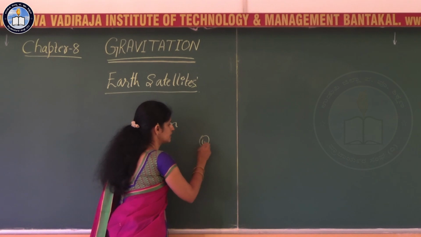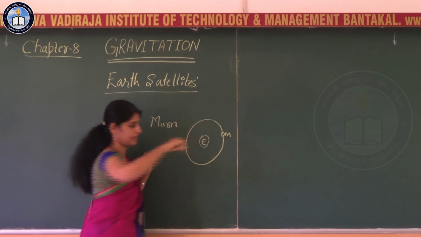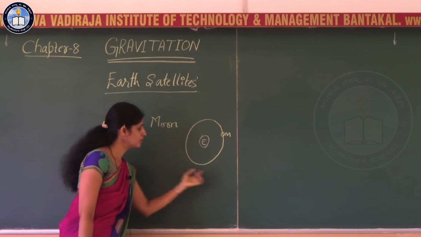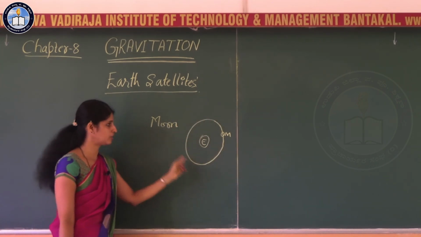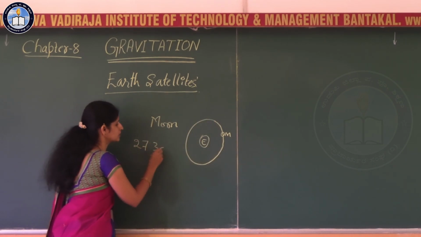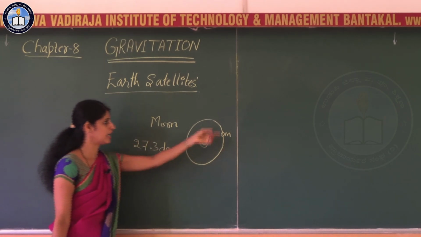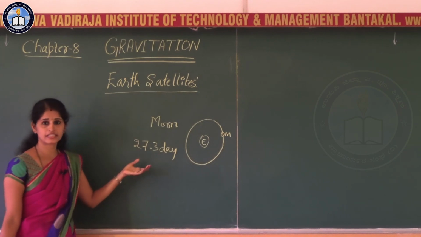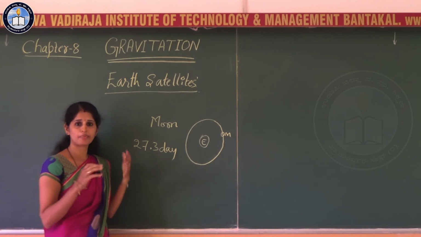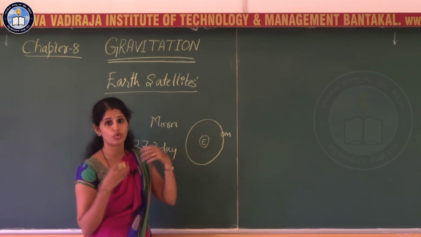If you consider this as the earth, moon revolves around the earth and the time period of moon, that is, the time taken to complete one revolution around the earth, ಭೂಮಿಯ ಸುತ್ತ ಒಂದು ಸುತ್ತು ಬರಲಿಕ್ಕೆ 27.3 days ಬೇಕು ಮೂನಿಗೆ. So the time period of moon around the earth is 27.3 days. This period is approximately equal to the rotation of moon about its own axis.